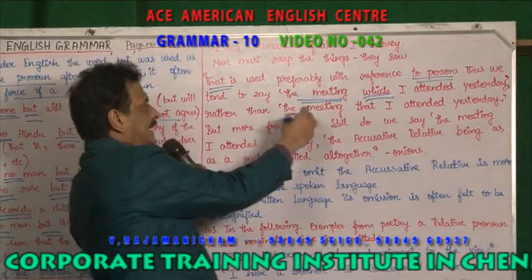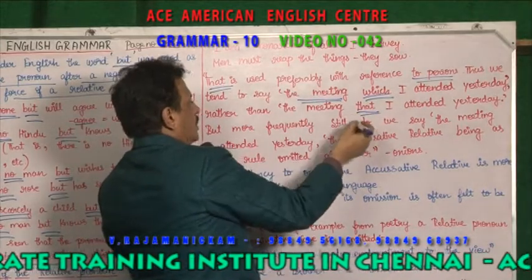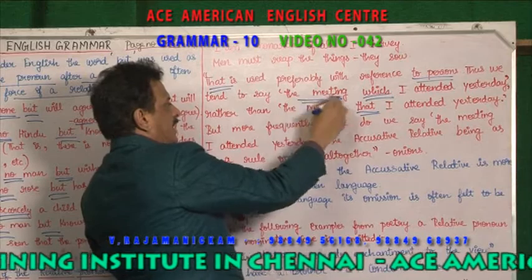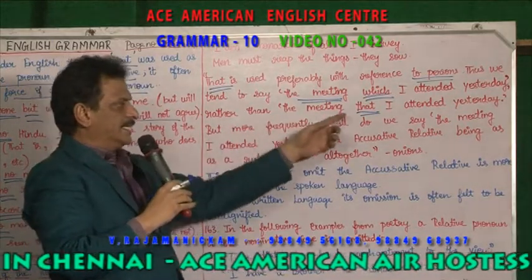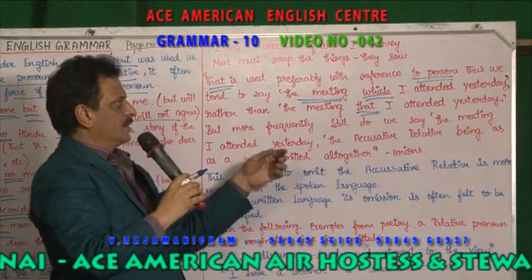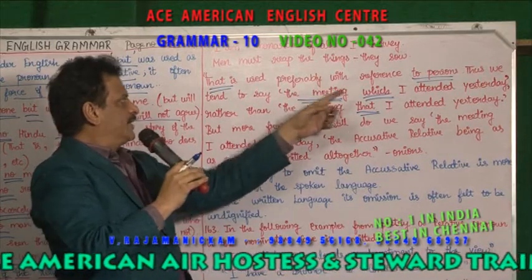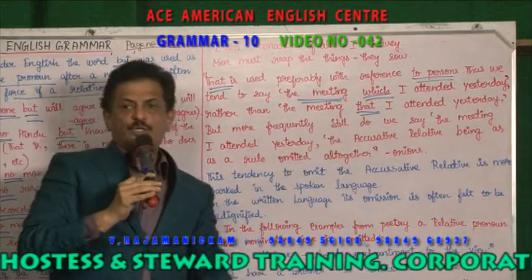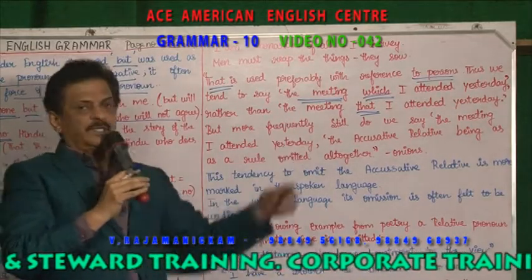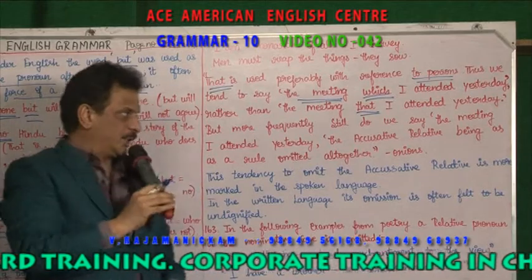Rather than the meeting that I attended yesterday. So, the meeting which I attended yesterday, you use, rather than using the meeting attended yesterday. With reference to things, or a meeting which is not alive, you are using "which".